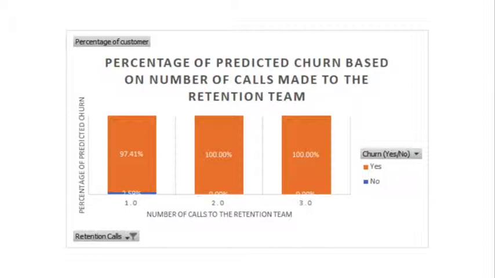The graph above illustrates the percentage of predicted churn based on the number of calls customers made to the retention team. Based on the findings, when customers call one time to the team, 97.41% of them churn, and after the second call, all 100% of customers that called churn. That might be due to having a customer service team that provides poor service, leading to further dissatisfied customers.